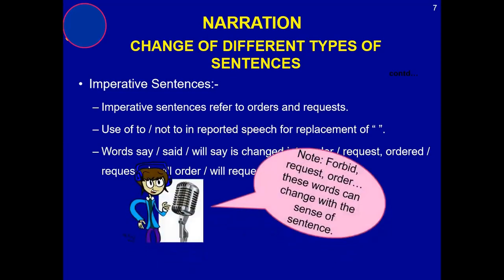Keep one thing in your mind, you need to note it down: forbid, request, order, suggestion, advice, recommended, or recommend. These words can change with the sense of the sentence. Whatever your sentence will be, you need to sense it in imperative sentences, then you will be able to do it. You need to sense all these words, and then these words will be used according to the need of the sentence.